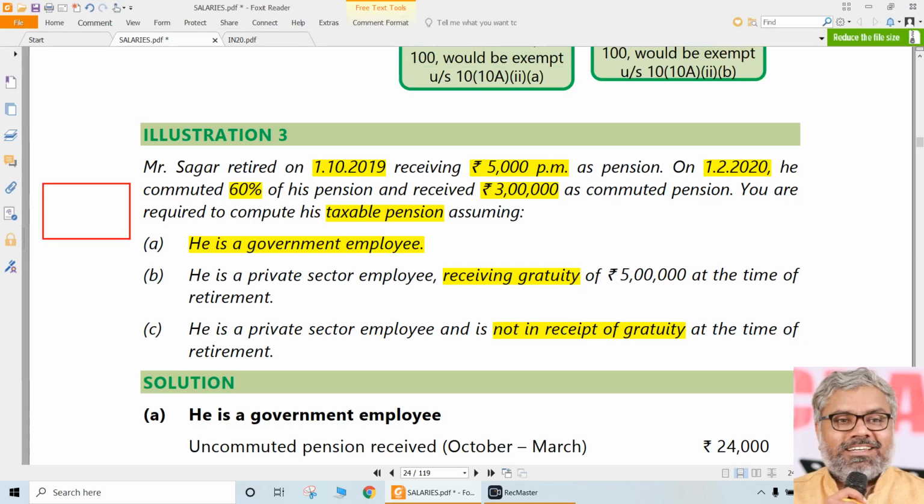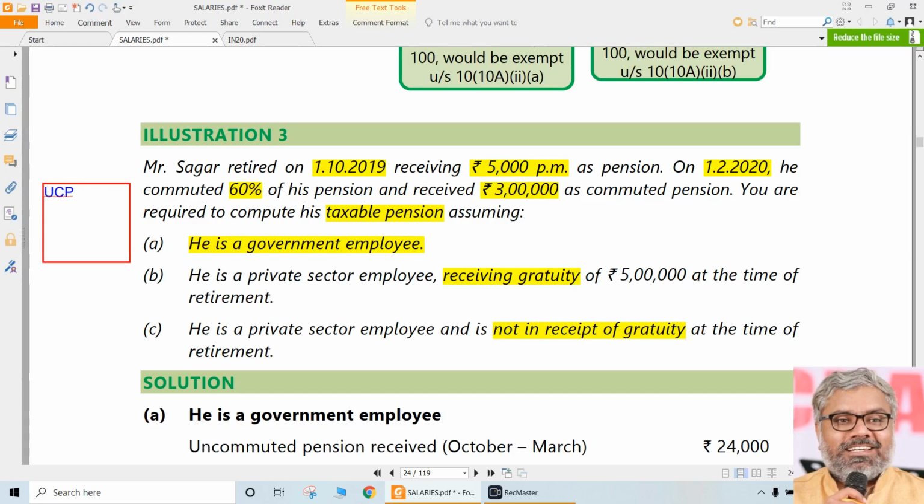For example, for a government employee, first of all, the 3 lakhs rupees of commuted pension that he received is exempt. That we know under section 10(10A). Commuted pension for a government employee is exempt. So that 3 lakhs rupees is not at all taxable. But uncommuted pension is definitely taxable, right? So how much is that uncommuted pension for this person, that we should calculate.